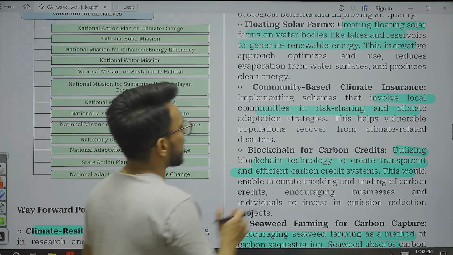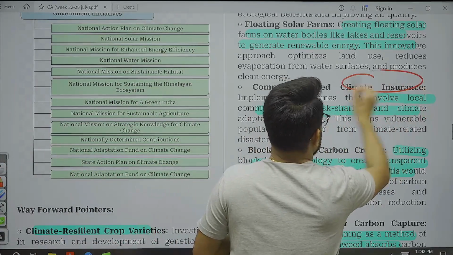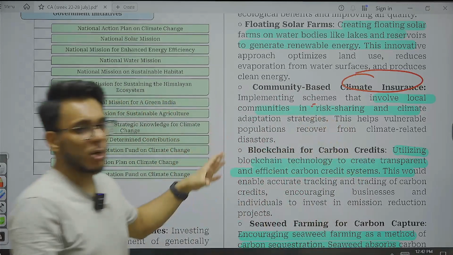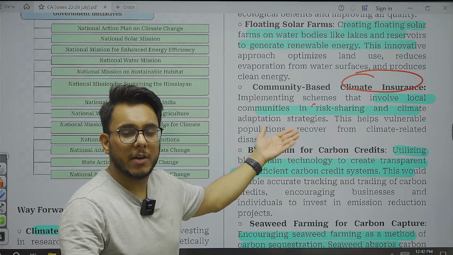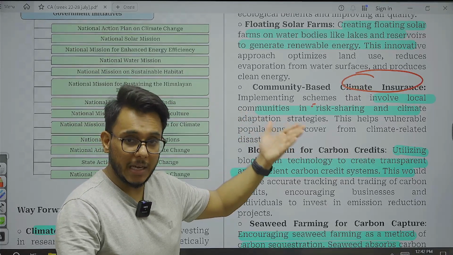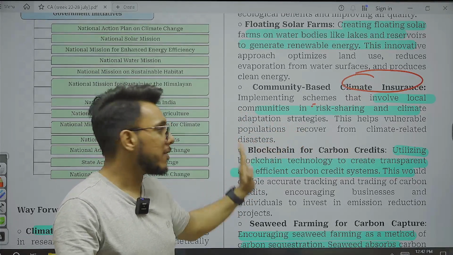Then community-based climate insurance. So basically, guys, schemes need to be brought which will involve local communities. They need to be given adaptation strategy. They need to be given technical know-how on how they are going to deal with climate change.